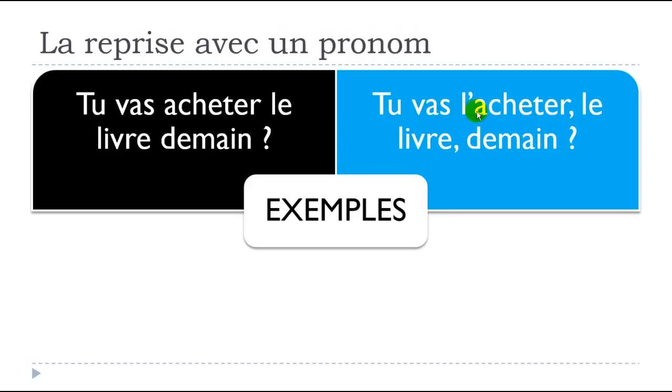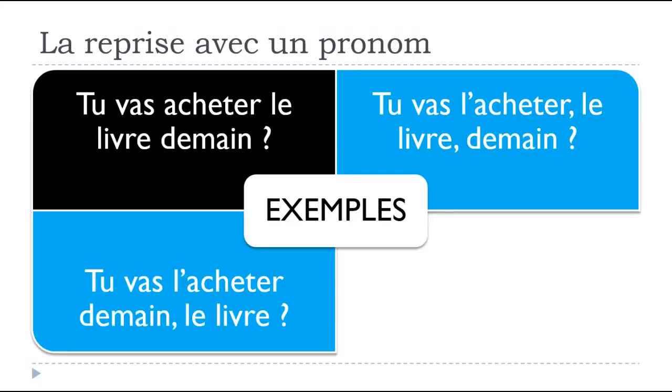Tu vas l'acheter. So you get the pronoun here, but then you repeat le livre. Don't forget to put some commas before and after. Then demain: tu vas l'acheter, le livre, demain. Second option: tu vas l'acheter demain, and then you end with le livre.